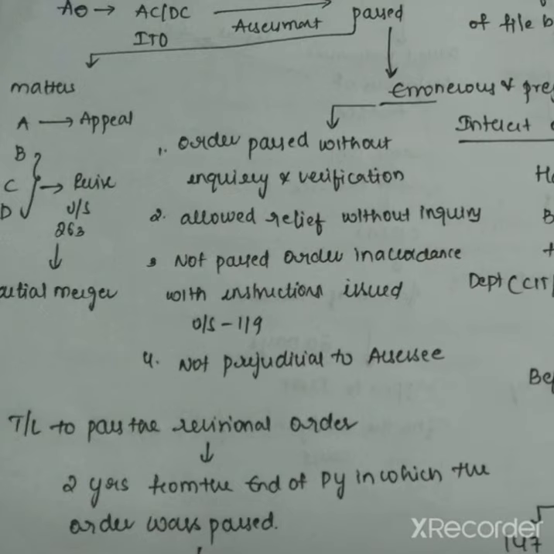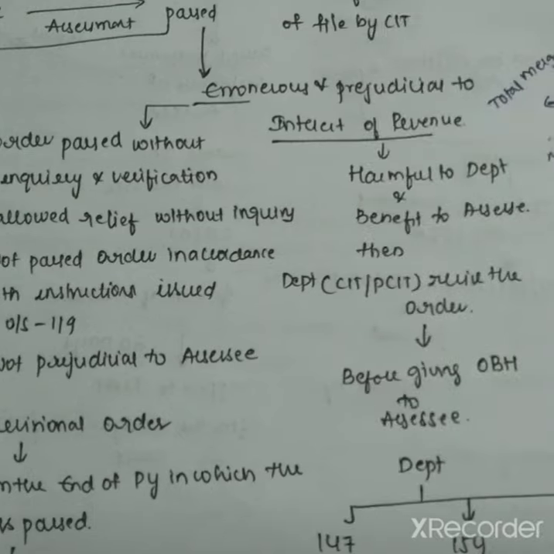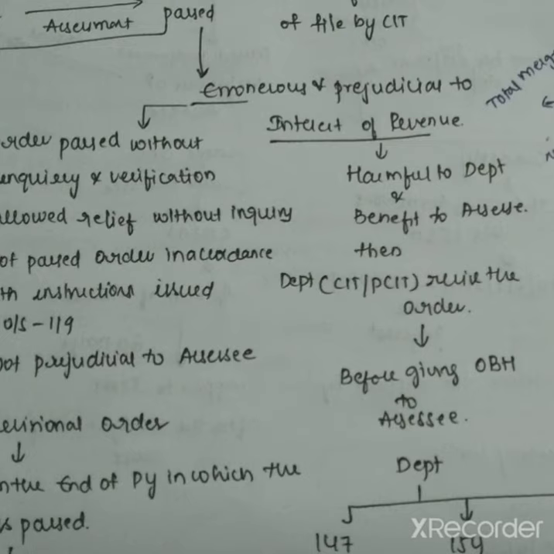CIT and PCIT, after examining the records, if it believes that the order passed is erroneous and prejudicial to the interest of the revenue. Prejudicial to the interest of the revenue means harmful to the department, that there is a loss of revenue to the department because of this order.